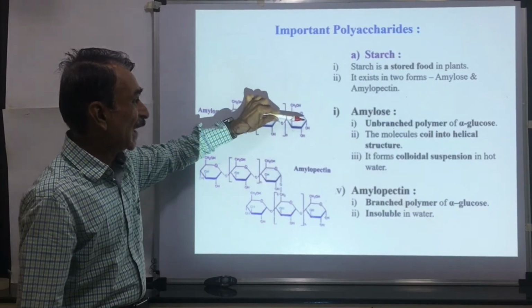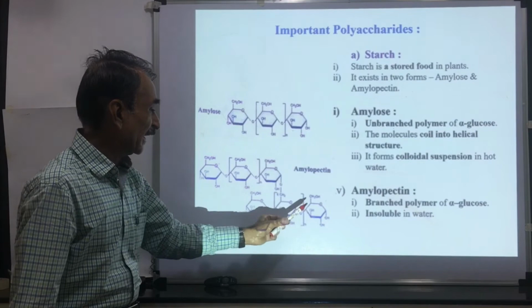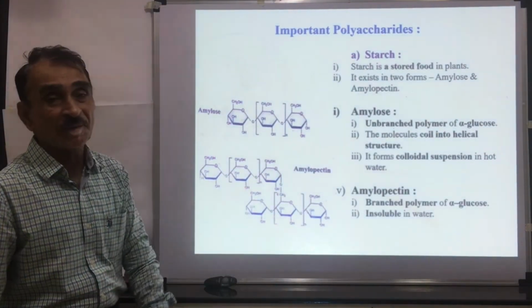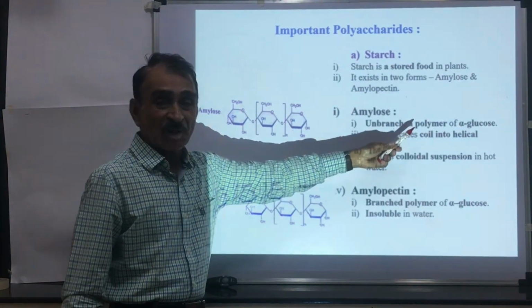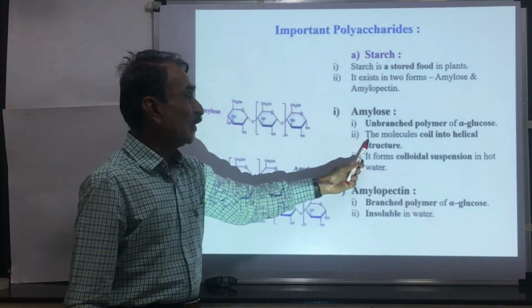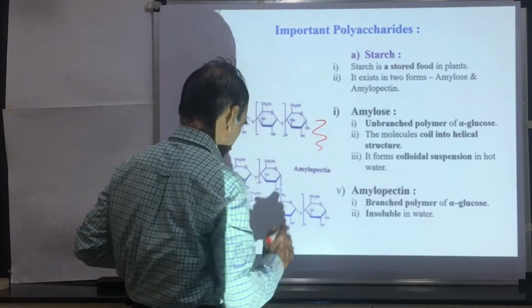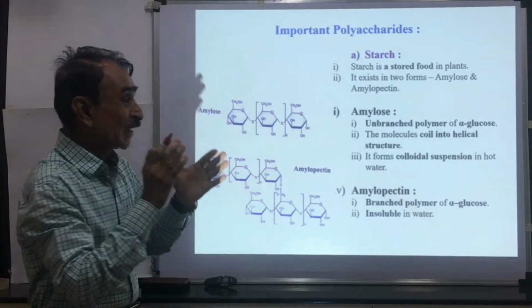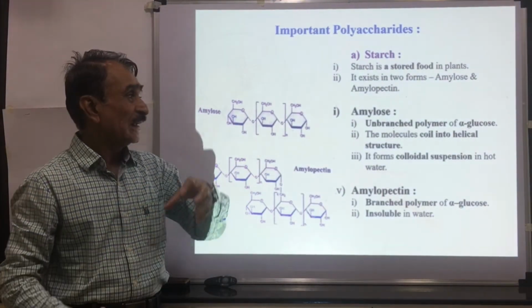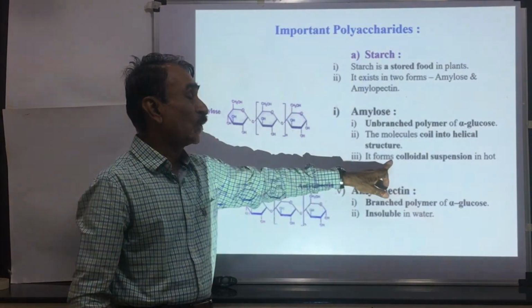Amylose is an unbranched polymer of glucose, and amylopectin is a branched polymer of glucose. Amylose is a polymer of alpha glucose. The molecules coil into a helical structure. If the amylose is added to hot water, it forms a colloidal suspension.